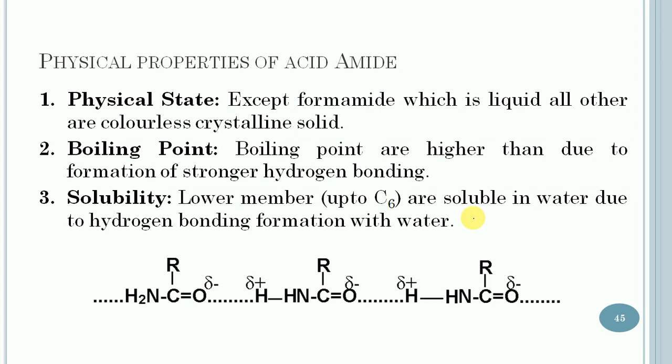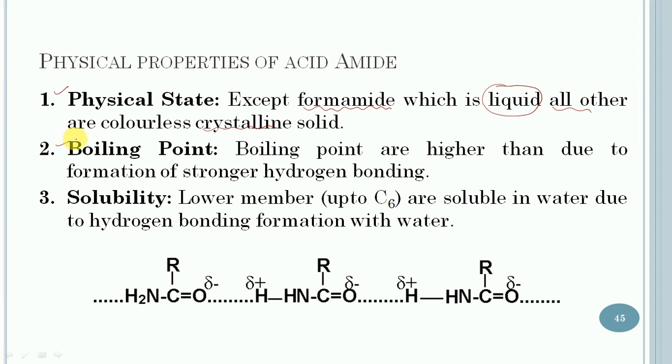Then the next one is the physical properties of amides. The first one is the physical state. In this case, except formamide, which is a liquid, all other amides are colorless crystalline solids at room temperature.